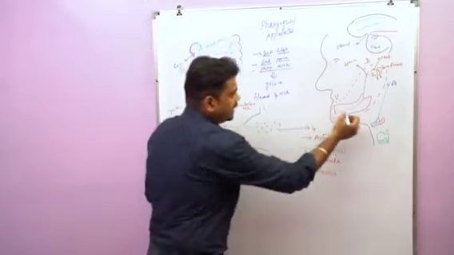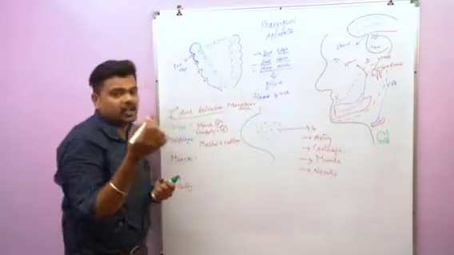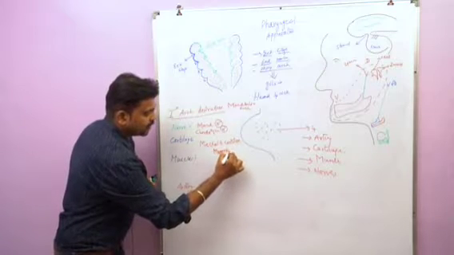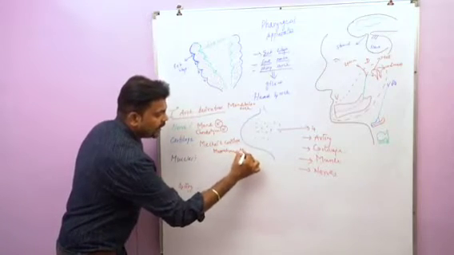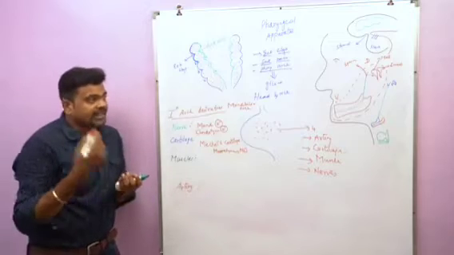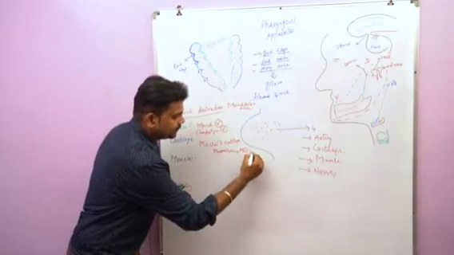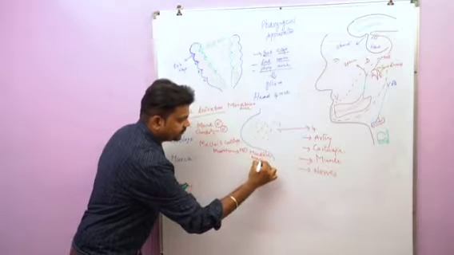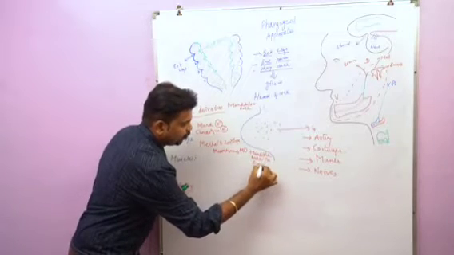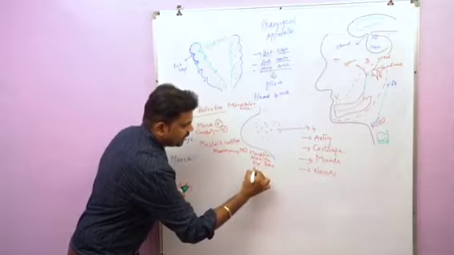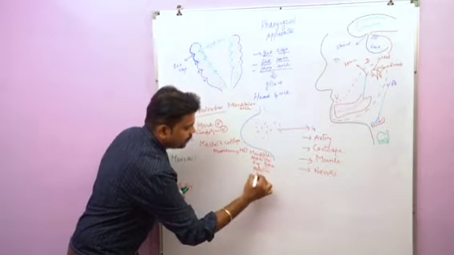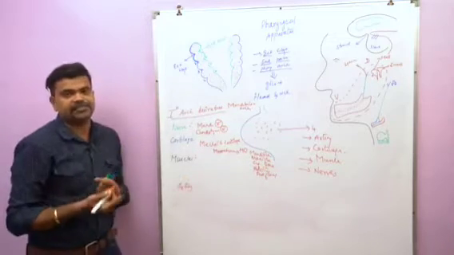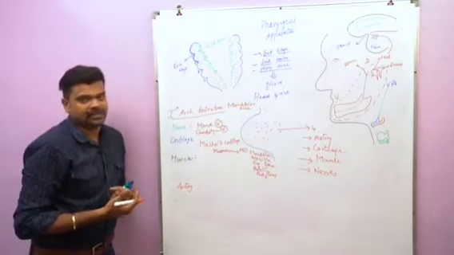Whereas the ventral end of Meckel's cartilage is surrounded by mesenchyme, which undergoes membranous ossification and gives rise to the mandible, maxilla, zygomatic bone, palatine bone and part of temporal bone. So these are the bones which arise from the ventral end of Meckel's cartilage.